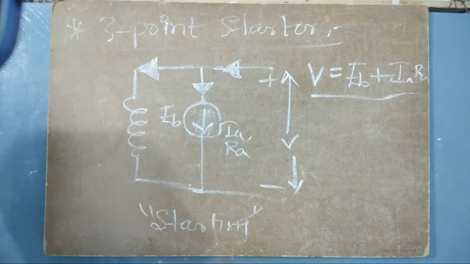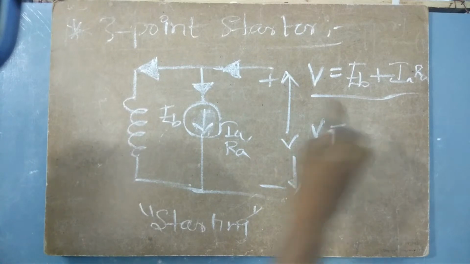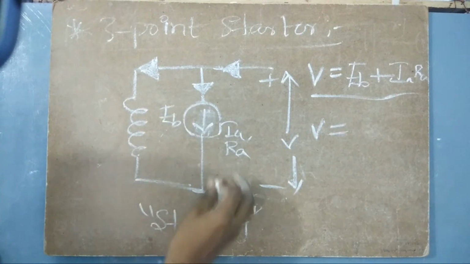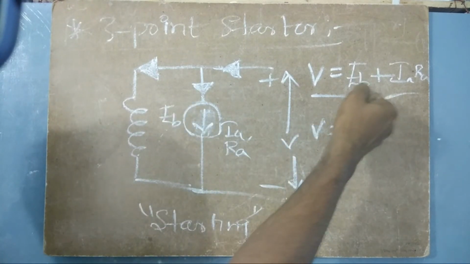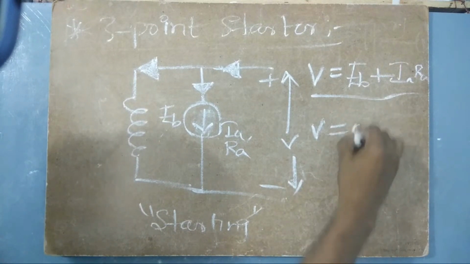So there will not be any kind of back EMF because the armature is at rest during the start. So we can come to one conclusion that during the starting, the armature will be at resting position, and so EB will be 0. Because we will not have any kind of back EMF when it is at rest. So EB will be 0.